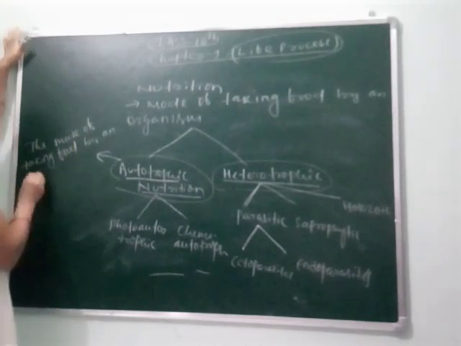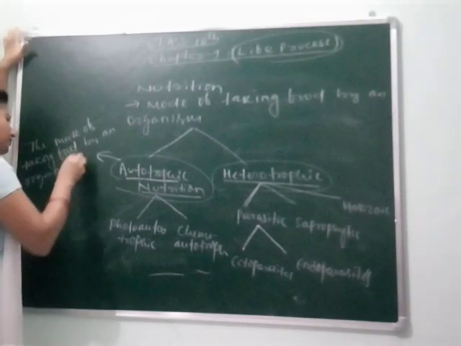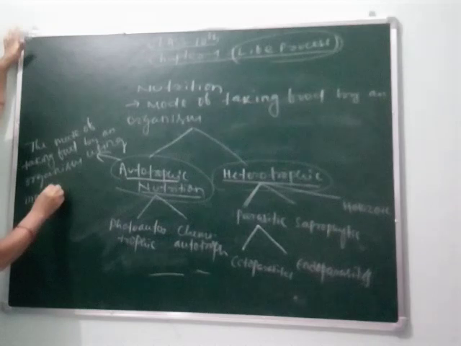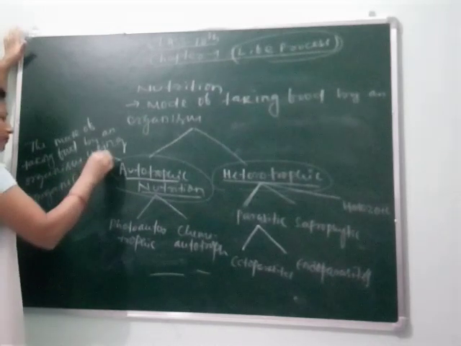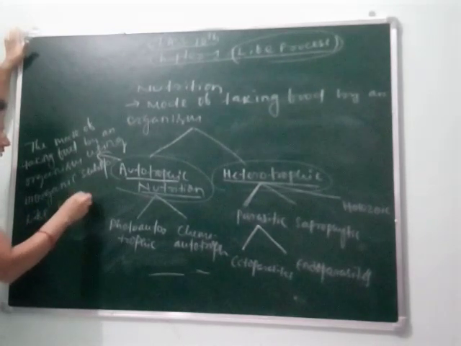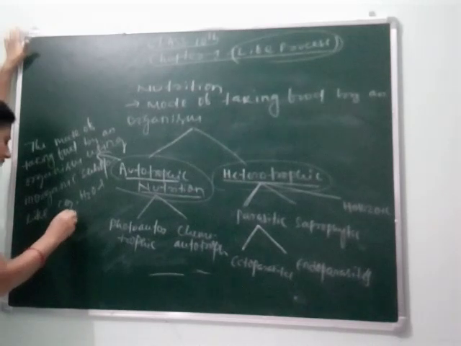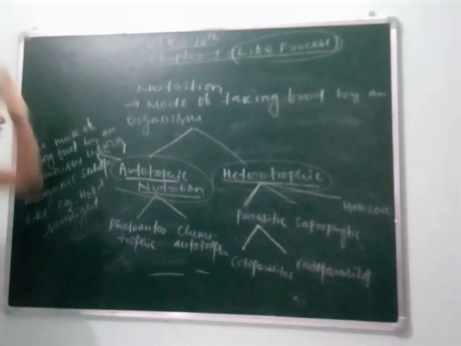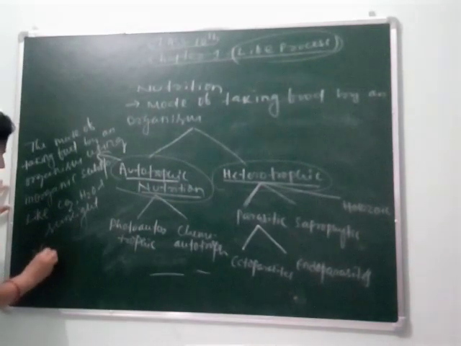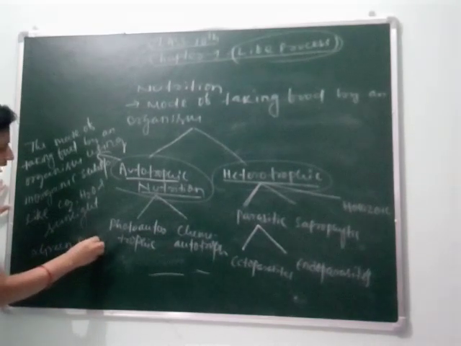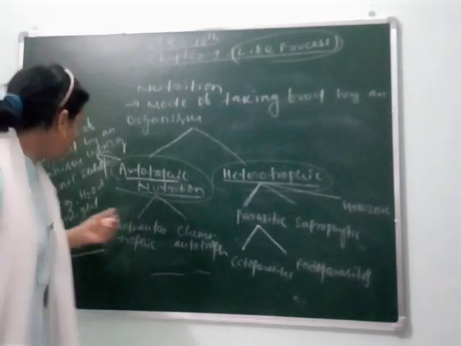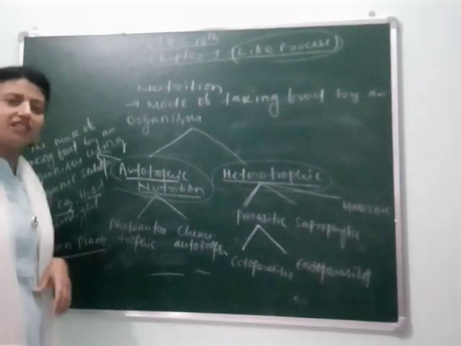by an organism using inorganic substances like carbon dioxide, water and sunlight is called autotrophic nutrition. This type of nutrition we can see in green plants. For example, green plants, because green plants can synthesize their food by using inorganic substances like carbon dioxide, water and sunlight.